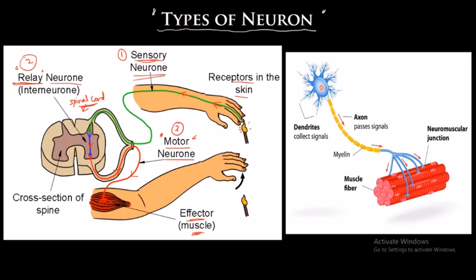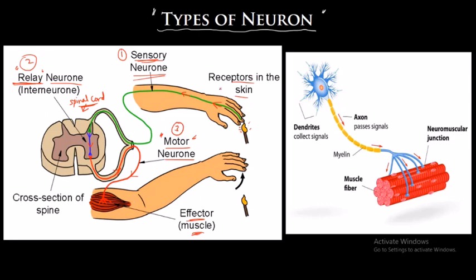The effect is being done by the muscle. What is the muscle going to do? It is going to contract. As it contracts, the hand will move away from the hot substance. So in this way, different types of neurons take part.